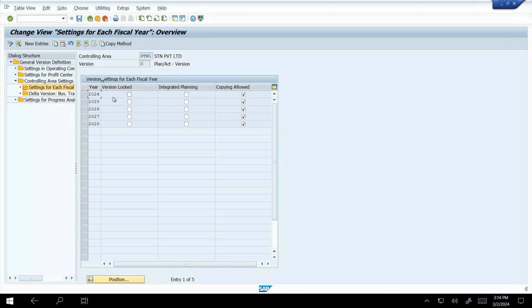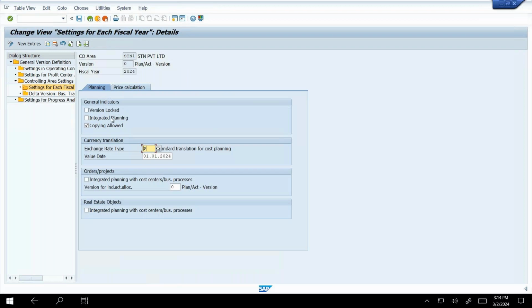Okay, how to create? Just open like this, and here I'm going to say the copying allowed option and the exchange rate type, that is standard translation One second. of. Just a minute, Okay, sir. How to create the new entries? new entry, I will show you. One more time, can you show, sir?